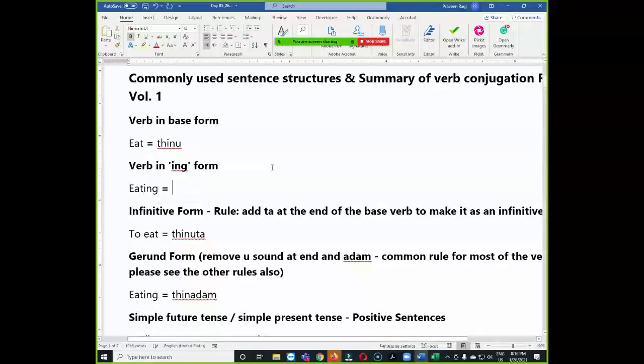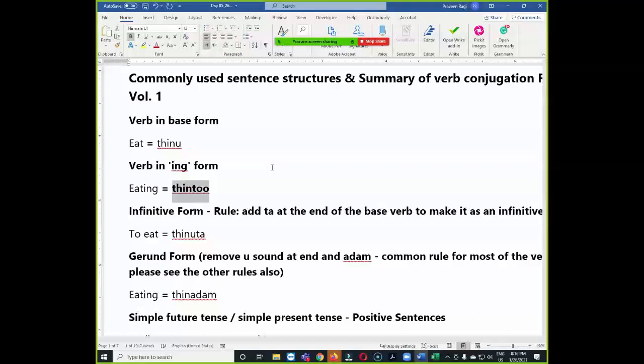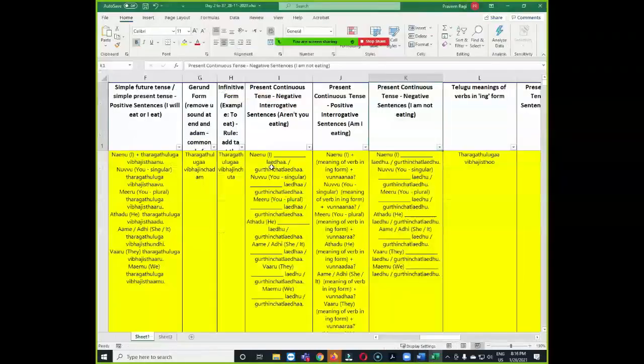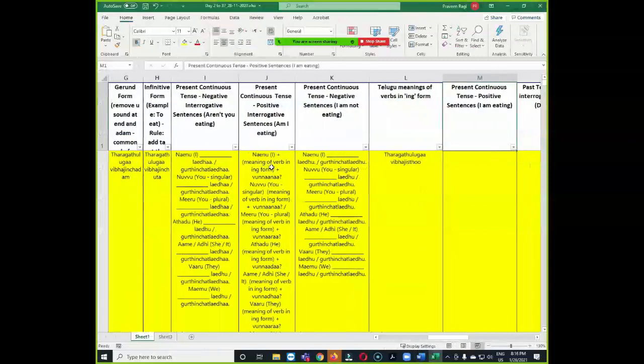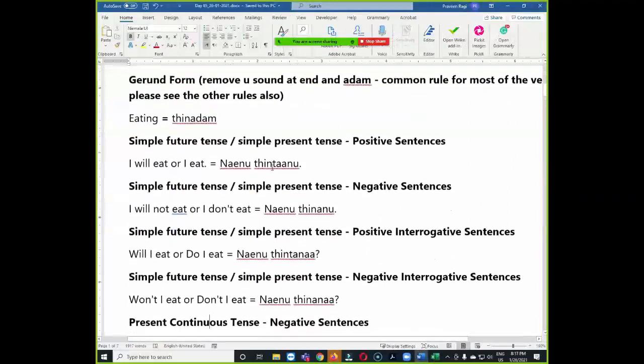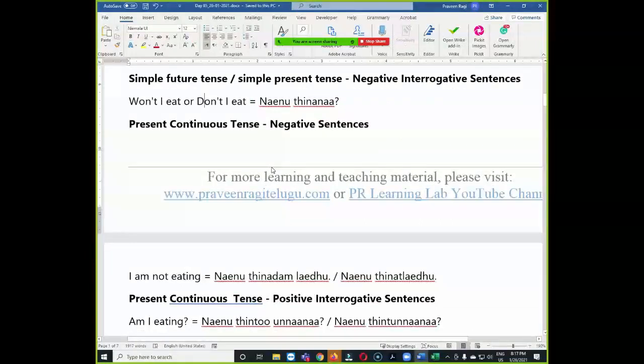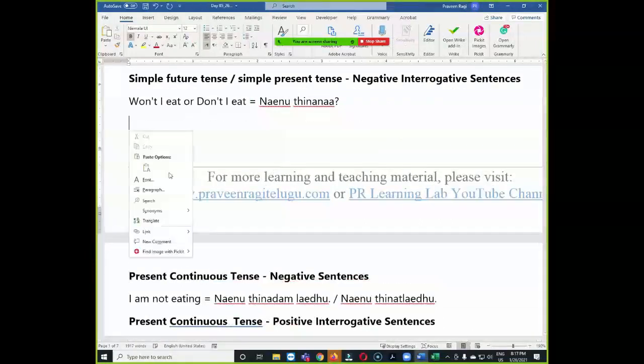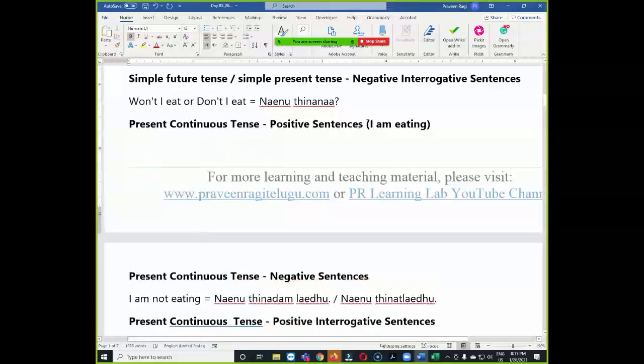Okay, can somebody try to translate how we translate the ing form of the verb eating? Yes, tintu. Yeah, tintu. Yes. Okay, ing form we copied. Next, present continuous tense, positive sentence. This is very simple. This one I will put at the beginning of the present continuous tense. Present continuous tense, positive sentences.